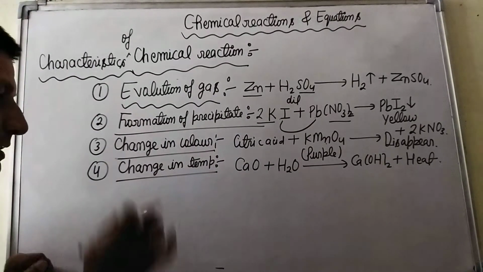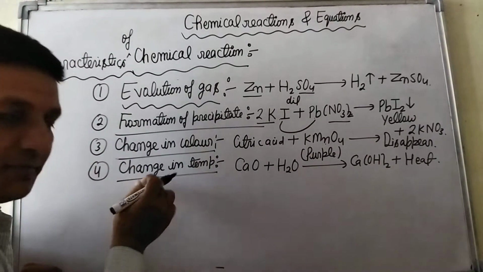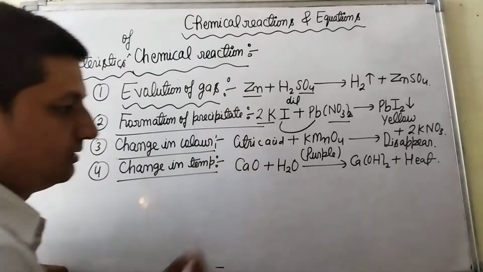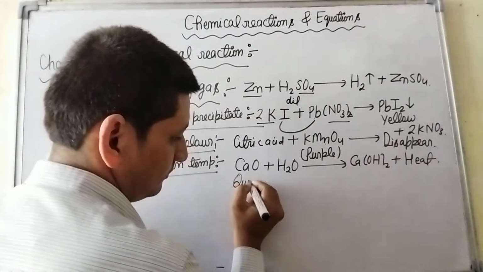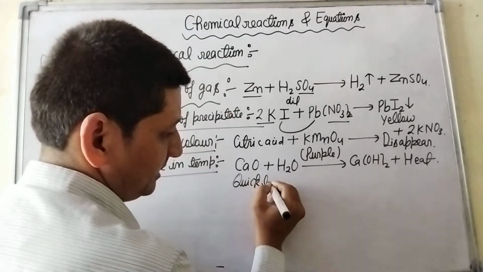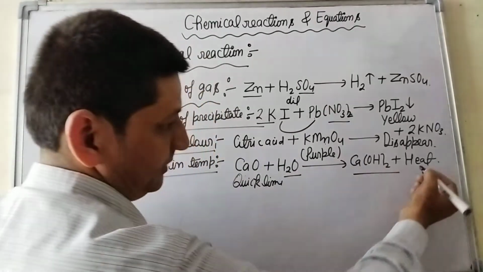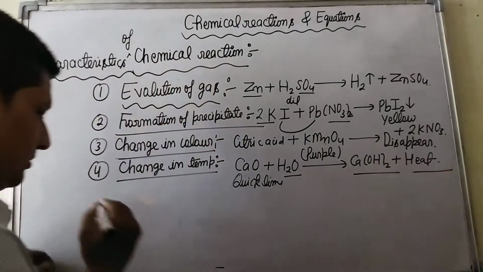So again, some chemical reactions are characterized by change in temperature. Example, when quicklime is added to water, then slaked lime is formed and a large amount of heat is produced.